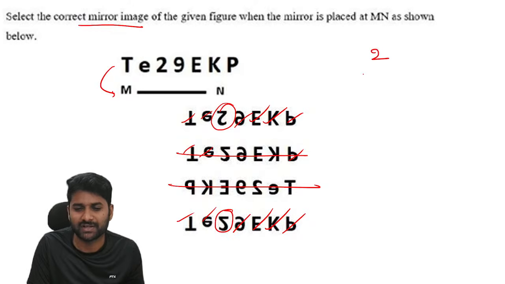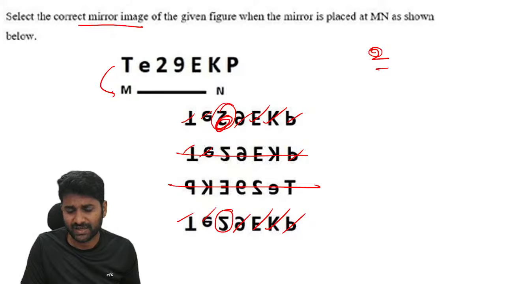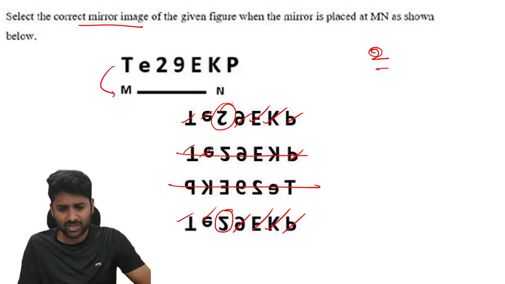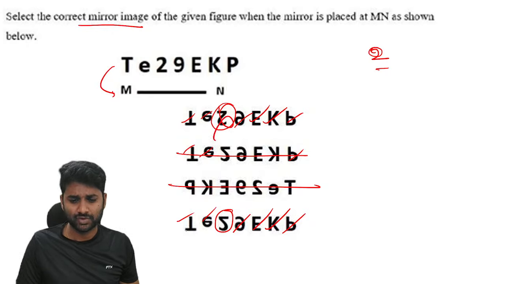How is it reflected in 2? If you check here, this is the 2 you will get. After this, the shape is most important. This 9 will be reflected as 6. Here, the shape is important. Otherwise, see, this is the north side. It should be reflected on the south side. So you can get the other side. Left object always becomes left. Left never becomes right. So the suitable answer is 4.